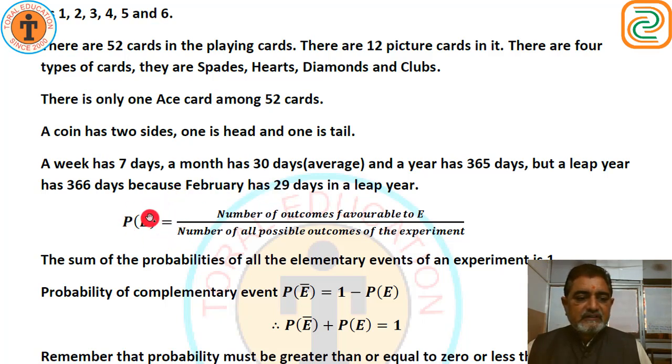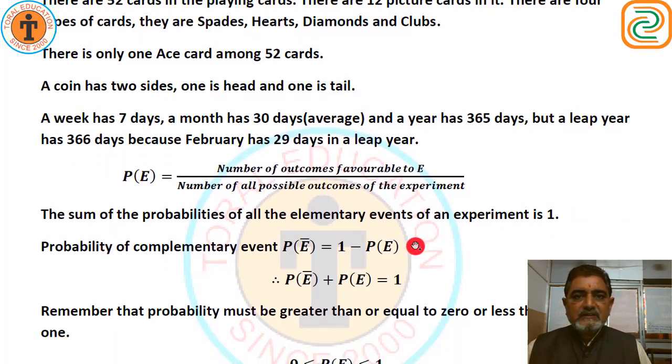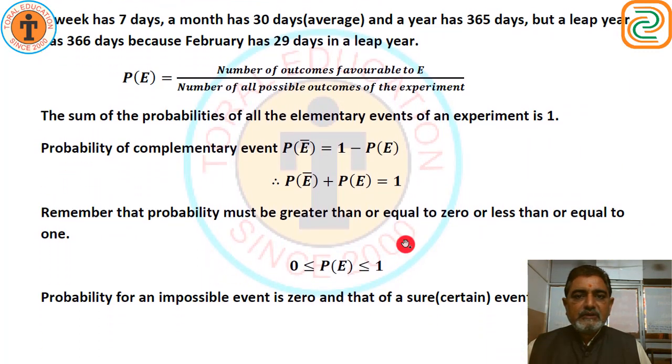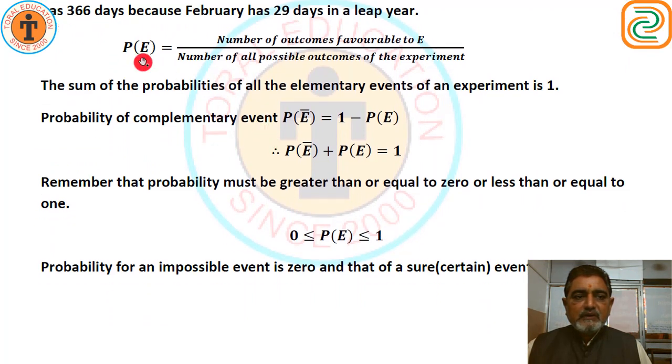So what is it? This is probability. Probability of E, where E means event, is equal to number of outcomes favorable to E upon number of all possible outcomes of the experiment. This is our formula to find out probability.